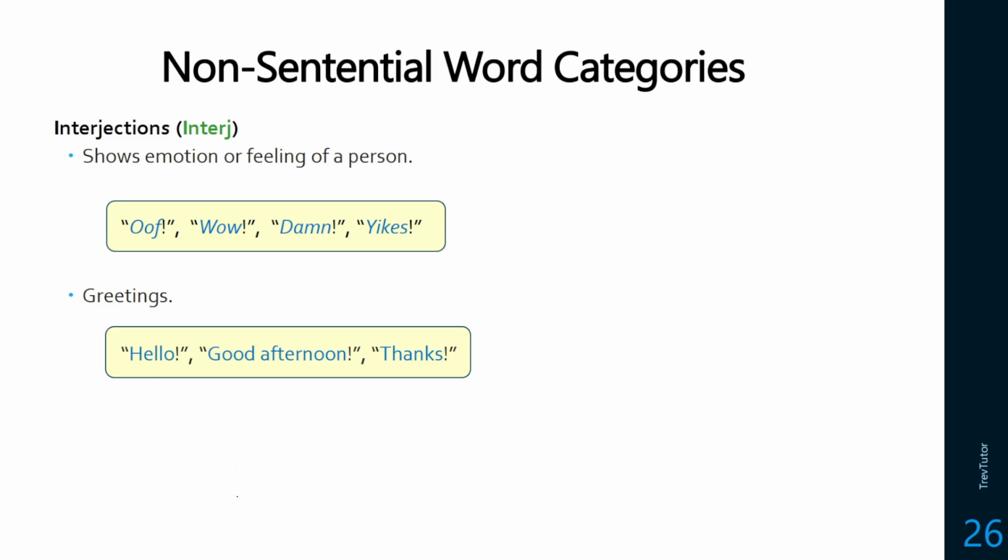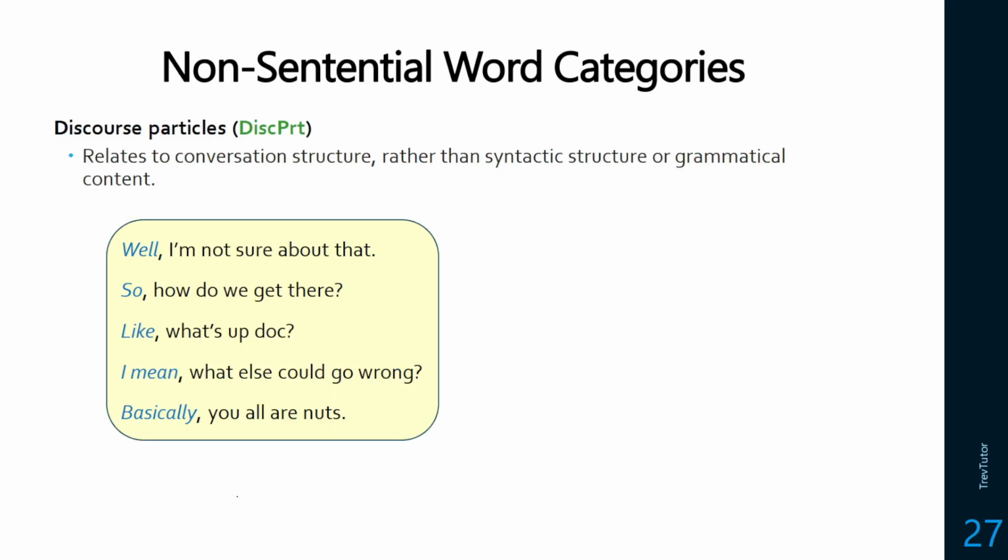Interjections cover two things. They cover interruptions into conversations, so these expressive words like oof, wow, damn, yikes. But it also covers greetings or these standard short phrases that don't really have compositional meaning. If you say good morning, you're not really trying to say that the morning is good, you're expressing something else. So hello, good afternoon, and thanks, we call these INTERJ.